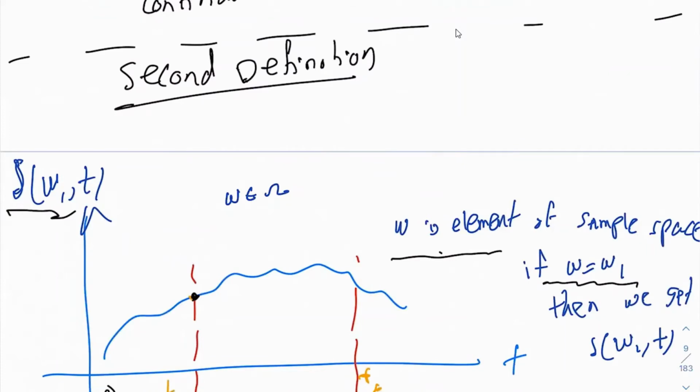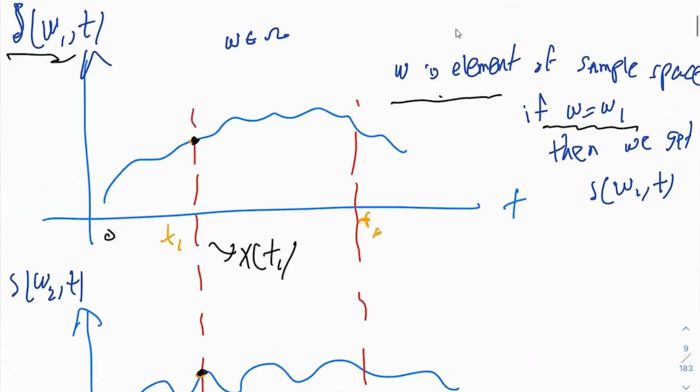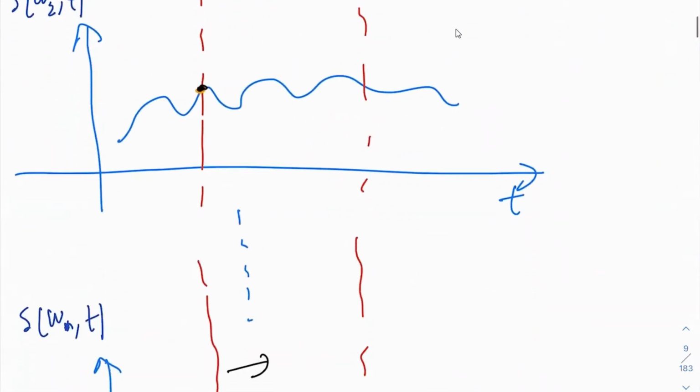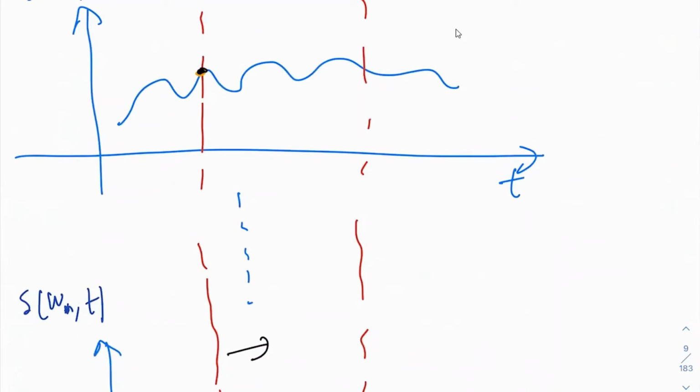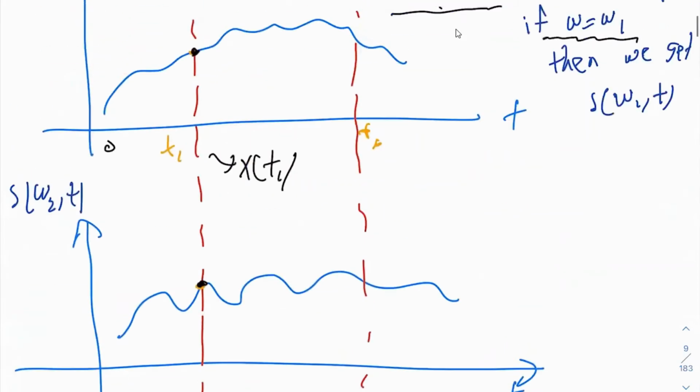In probability theory, you have this sample space and you had a definition of a random variable, which is a function, a mapping between elements of a sample space and the real line. That was the definition of a random variable. This is the same thing. So you have one omega. For example, this is S of omega 1 and t. This is S of omega 2 and t. And this is S of omega n and t. So the sample space has n elements, omega 1, omega 2, all the way to omega n.